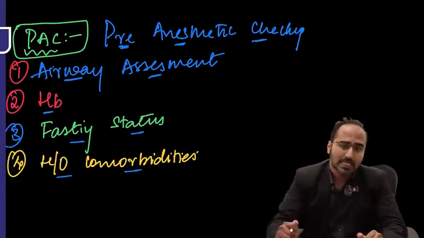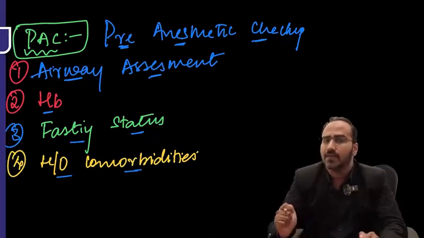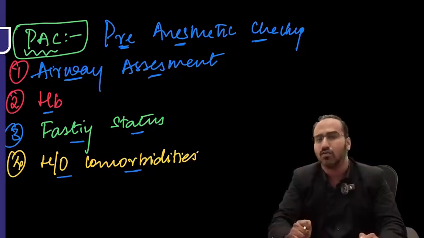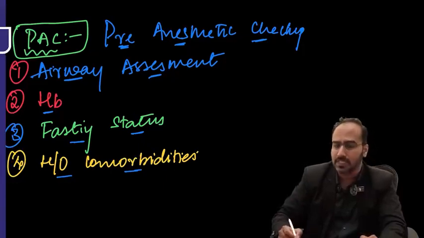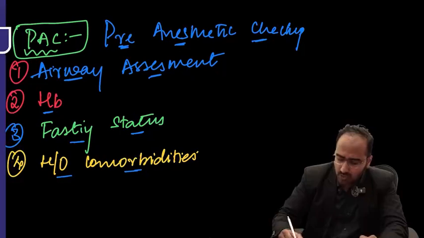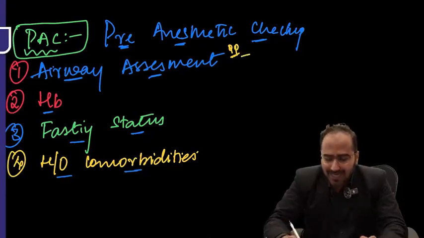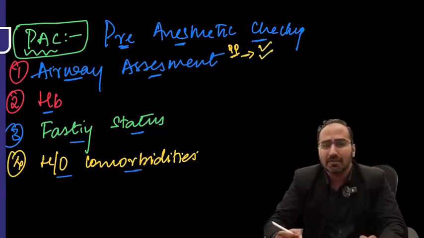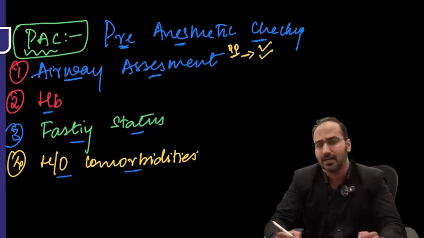In these 4 important steps, the most important thing, without which your PAC is totally a waste, is what, guys? Airway, hemoglobin, fasting, history of comorbidities. Which is the most important? It is always the airway assessment. Very important, guys. Why? Because in the PAC, if you do a thorough airway assessment, then many of the anesthesia related deaths could be prevented.